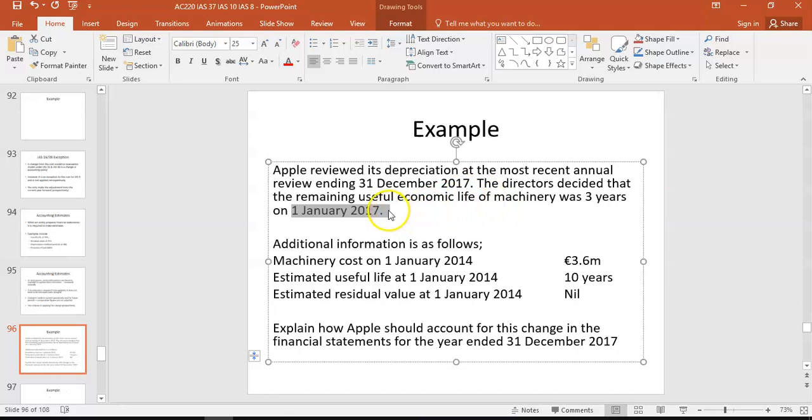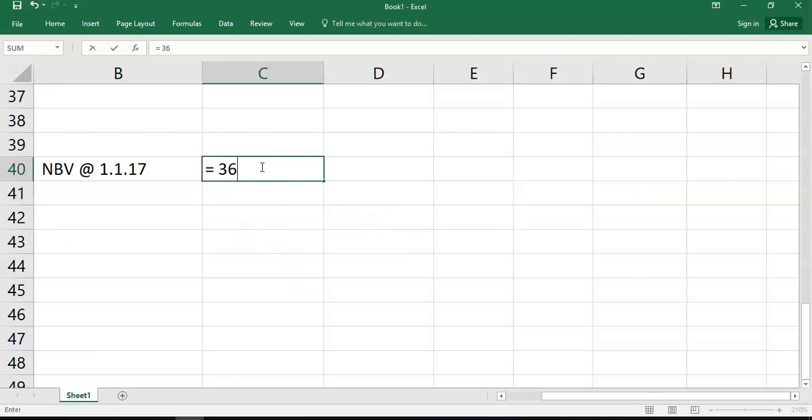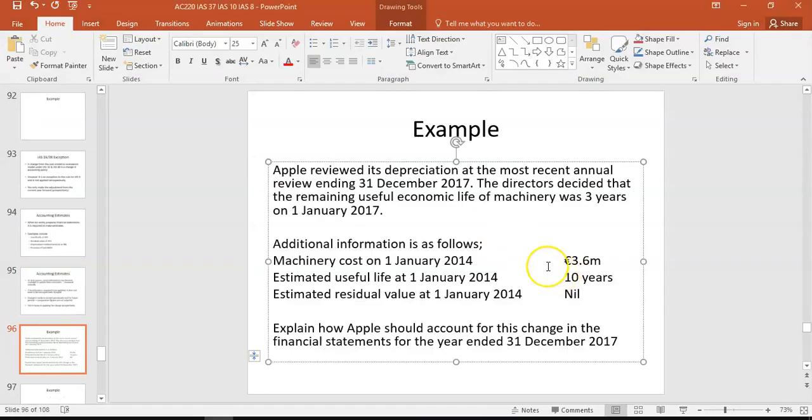don't calculate depreciation for 17 first, because it didn't happen at the end of the year, it happened at the start of the year. So the net book value will be 3.6 million minus 3.6 million divided by 10, because it's a 10-year life, and you've had 14, 15, 16.